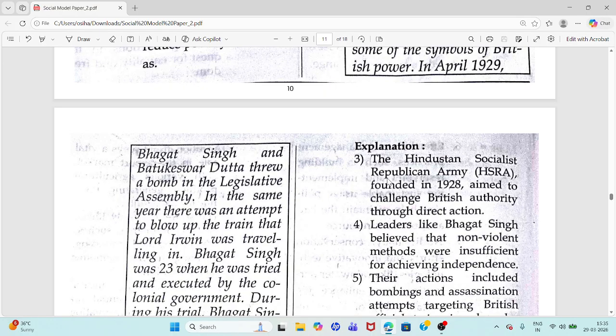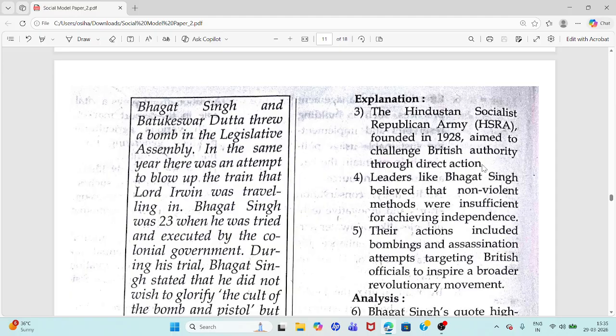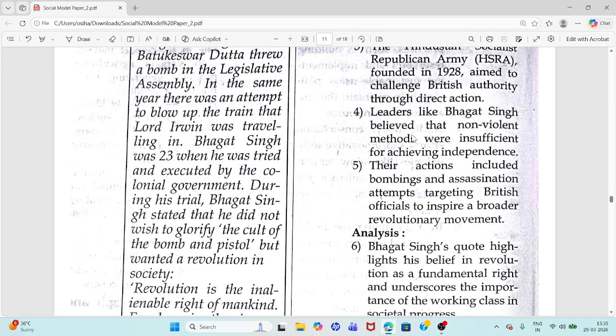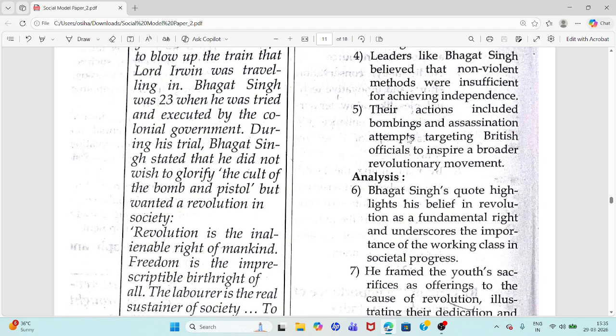The Hindustan Socialist Republican Army, HSRA, founded in 1928, aimed to challenge British authority through direct action. Leaders like Bhagat Singh believed that non-violent methods were insufficient for achieving independence. Their actions included bombings and assassination attempts targeting British officials to inspire a broader revolutionary movement.